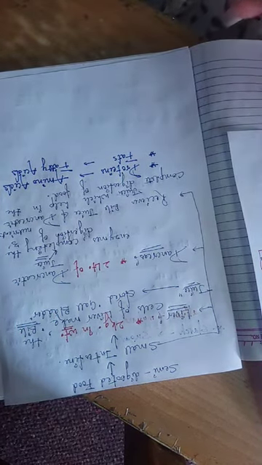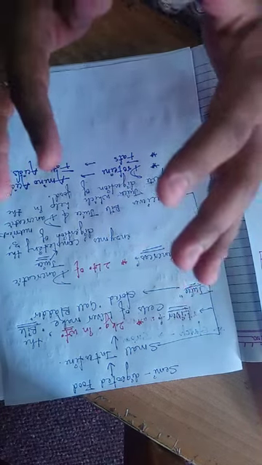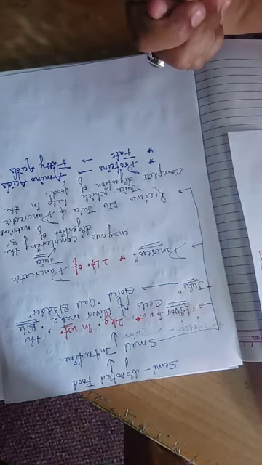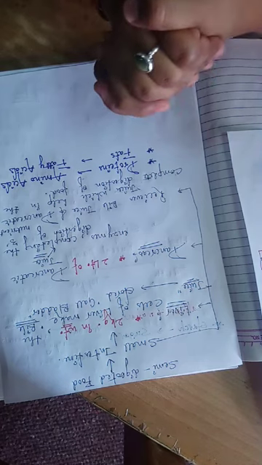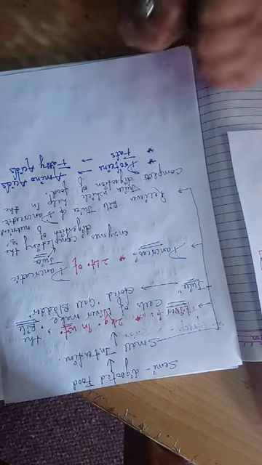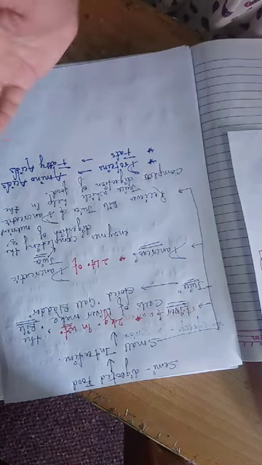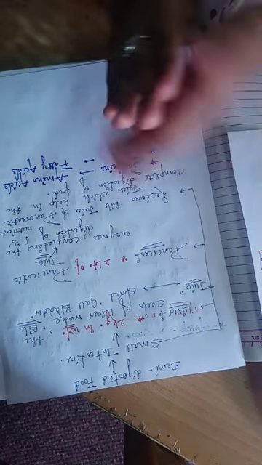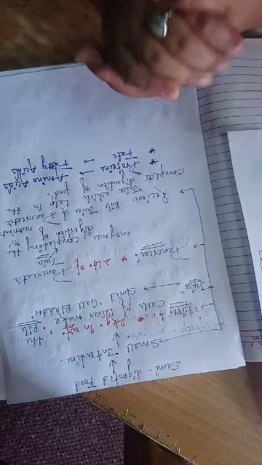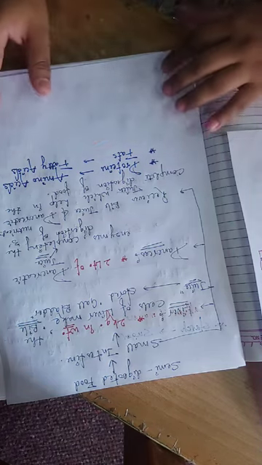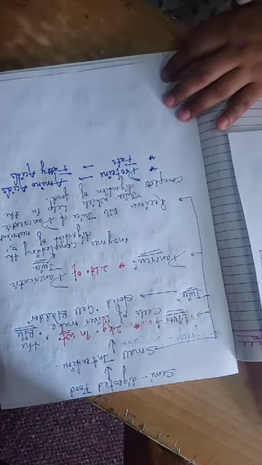Now what happens is the absorption of the substances takes place mainly in the small intestine. For absorption of these substances or nutrients, the small intestine has some features.